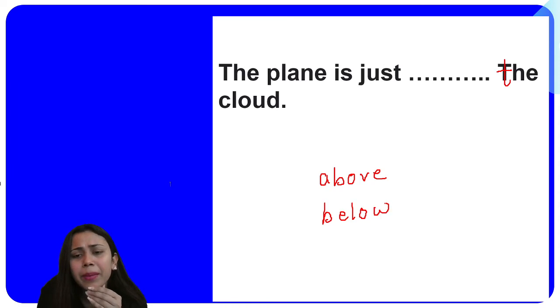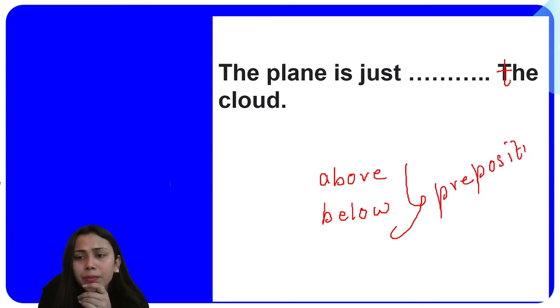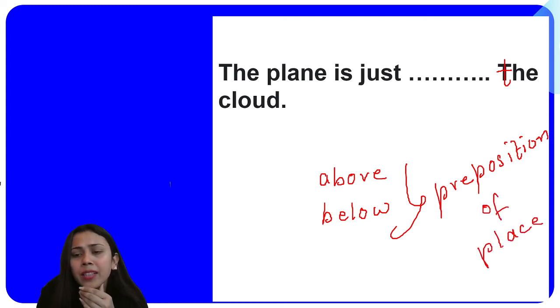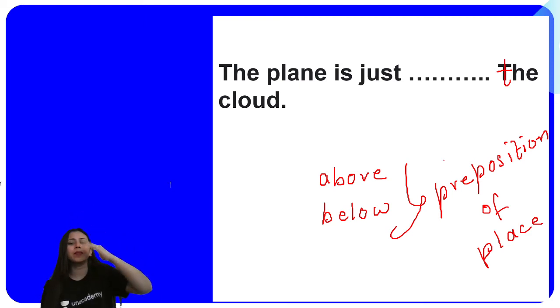And either of them is correct. Okay? You can fill above also, you can fill below also. So whatever you feel like filling here. So these two are preposition of place. Okay? Because they help you to tell the location of something, when something is above or something is below.